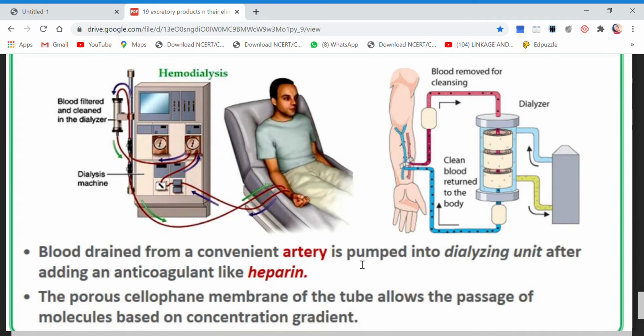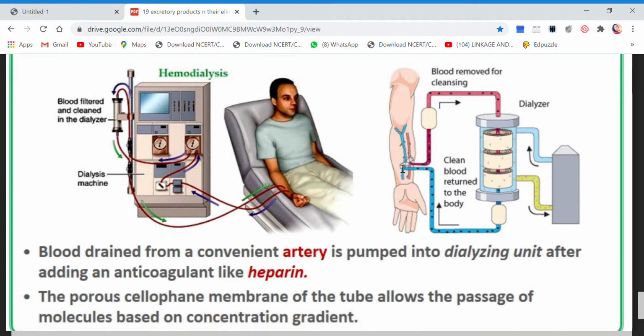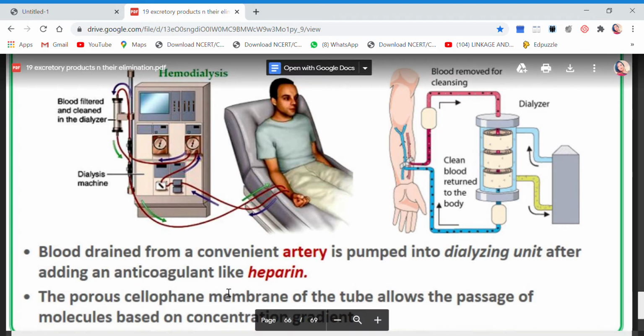It will try to form a clot because thrombocytes or platelets are there and they will do their job. But we do not want the blood to clot here. We want the blood to flow so that it moves on to the dialyzing unit. So to stop the process of clotting, we have to give them an anticoagulant.